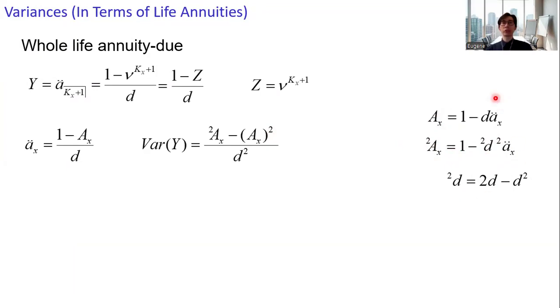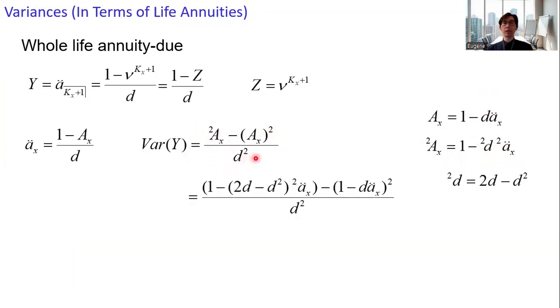Plug these two expressions into the expression for the variance of Y. Upon simplification, we get this: the variance of Y in terms of the annuities.